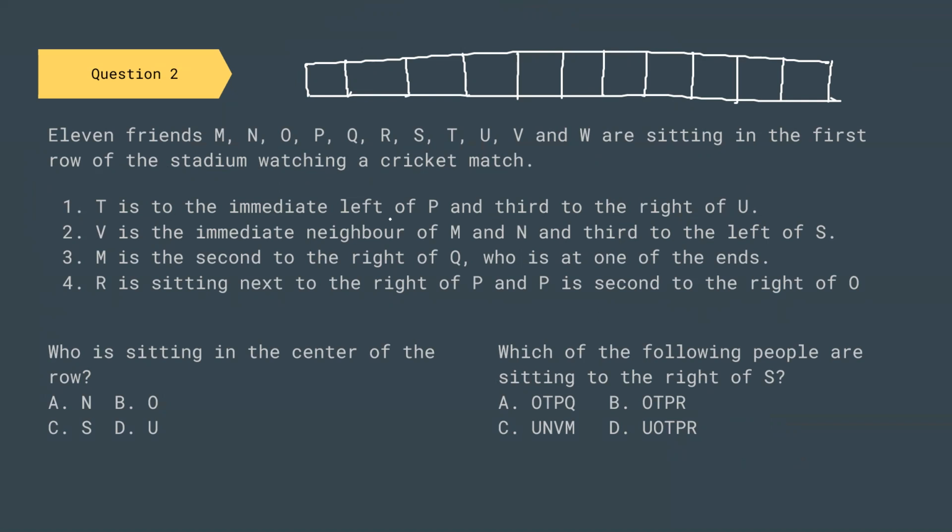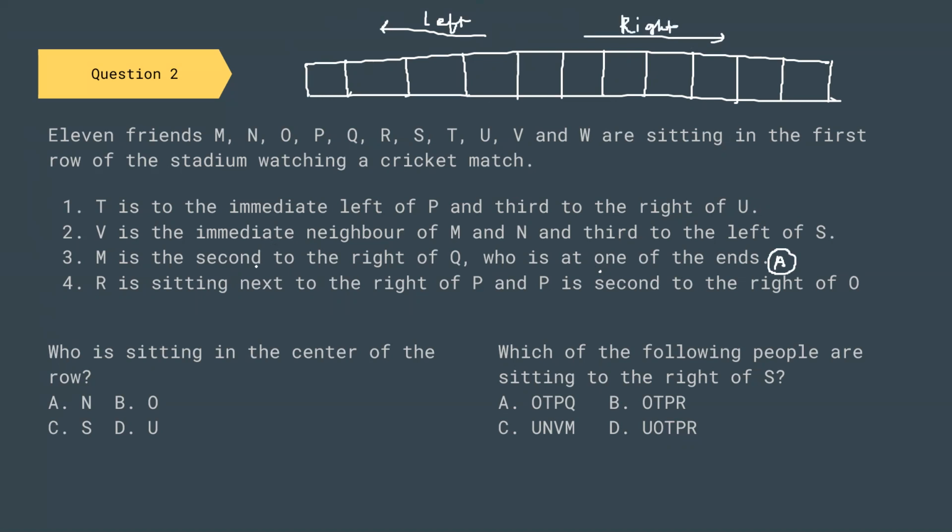T is immediate left of P and third to the right of U. This is a relative position, I cannot work with right now. V is immediate neighbor of M and N and third to the left of S. Again a relative position. M is second to the right of Q, who is at one of the ends. Now this is an absolute position, so let us try. This is our left hand side and this is our right hand side.